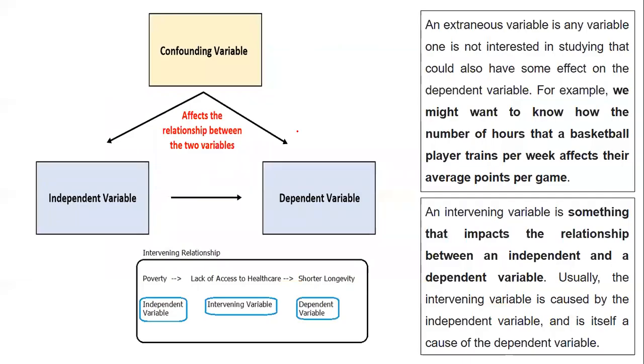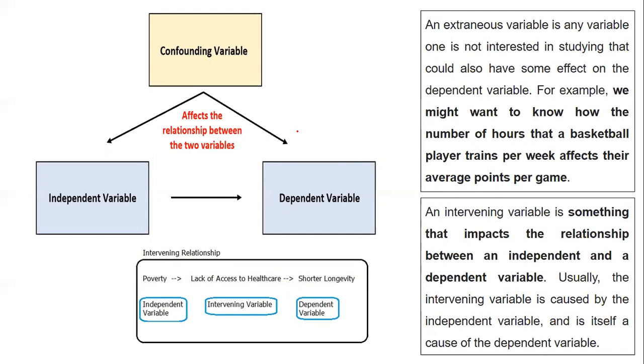Apart from that, we also have intervening variables, extraneous variables and confounding variables. Confounding variables are those which affect the relationship between the two variables, the independent and the dependent. Extraneous variables are those we are not interested in studying regarding the effect. For example, we may not want to know how the number of hours a basketball player trains per week affects the average points gained. We just have to consider the number of hours, but how, what and where we are not interested in.